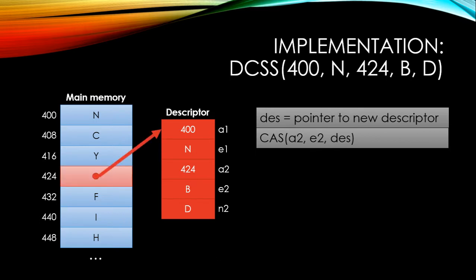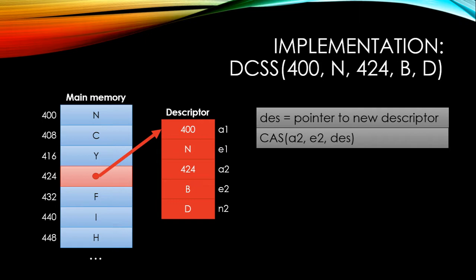Here it does, so we store our descriptor pointer there. Now this is locked for this operation. Note that we've replaced an application value by a pointer to a descriptor, so we need a way to distinguish between the values that are already there in main memory and these descriptor pointers. If someone comes across a descriptor pointer, they can tell, oh, this is locked, I need to help. So basically you steal one bit from each word in memory to distinguish.